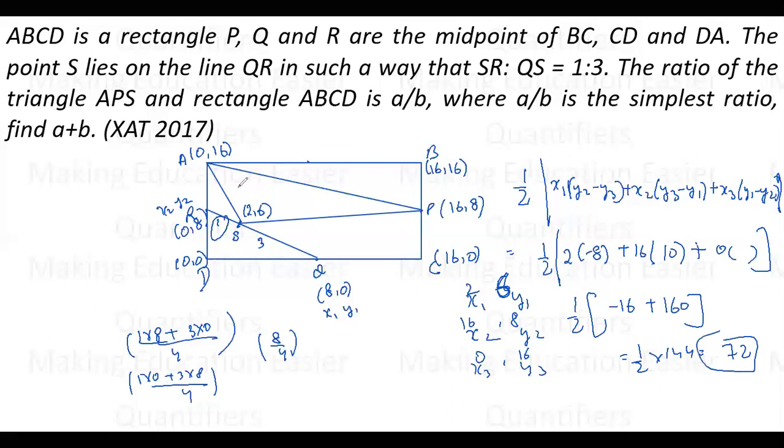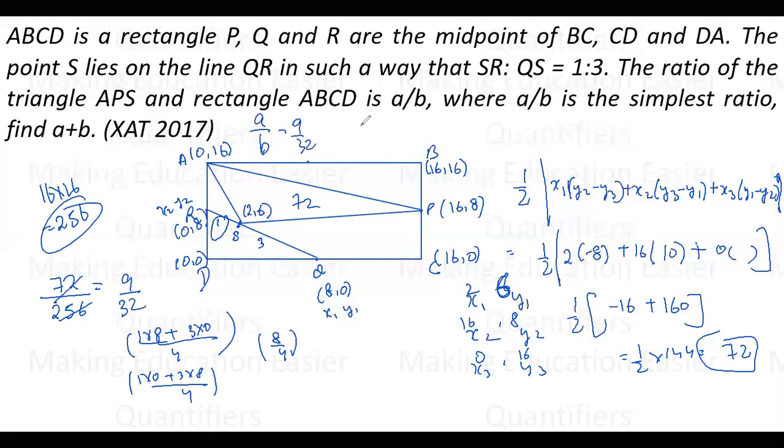So the area of this triangle comes out to be 72, and each side length was 16. So the area of the square is 16 into 16, 256. What we are asked is the ratio of the area of triangle APS, that is 72, upon the complete square, that is 256. So it is nothing but 9 upon 32. So A by B is 9 by 32, that is 9 plus 32, 41. So this is the required answer of this question.